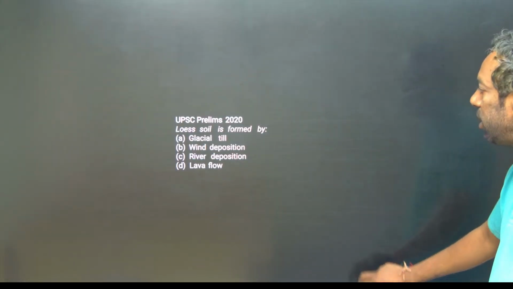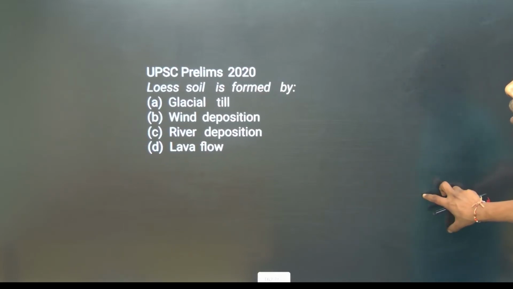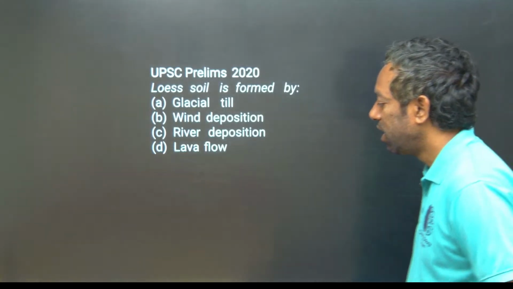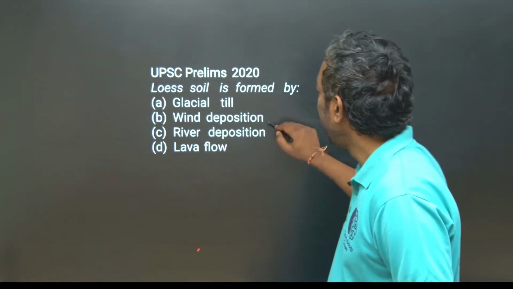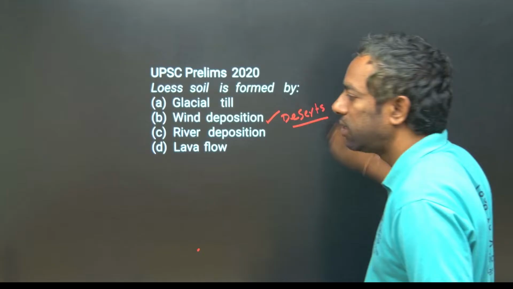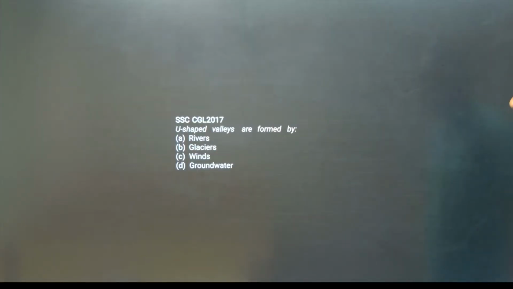UPSC Prelims 2020. Loess soils are formed by glaciers, till, wind deposition, river deposition, or lava flow? Loess soil is formed by wind deposition in the deserts, okay.